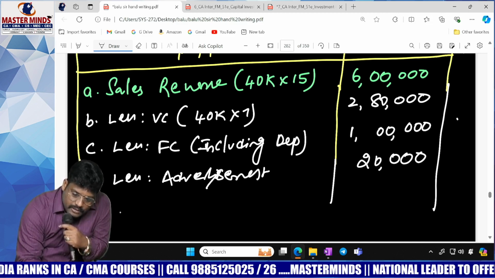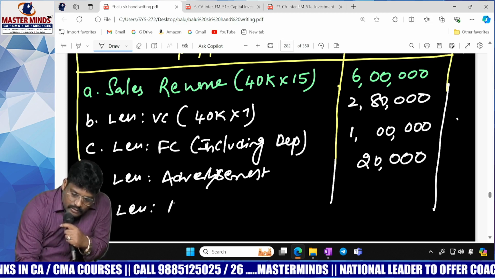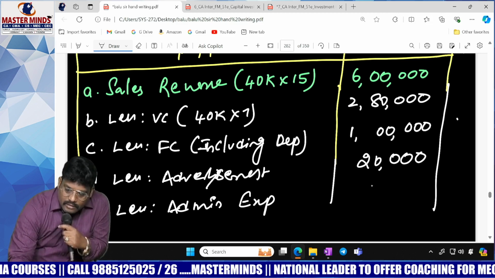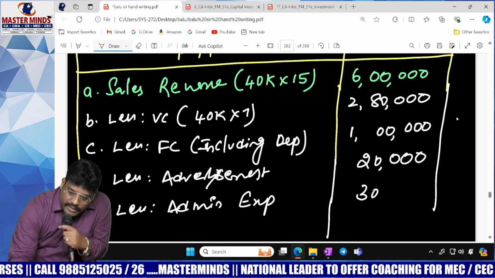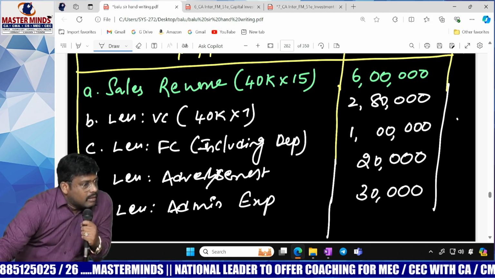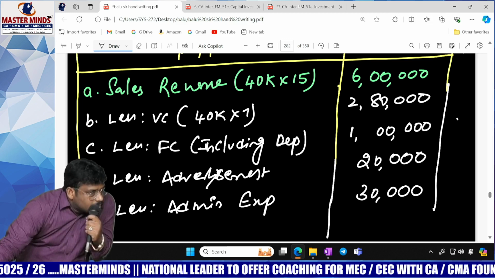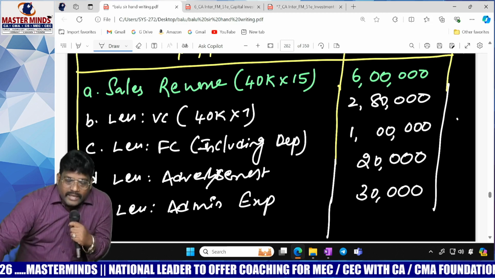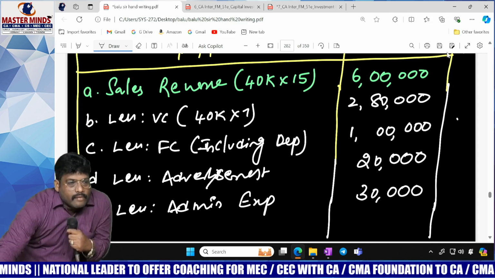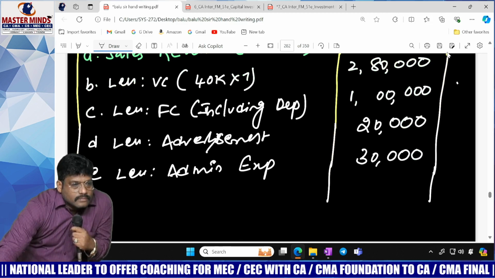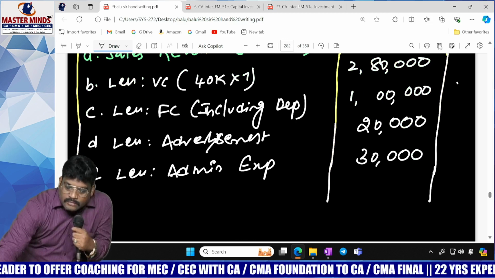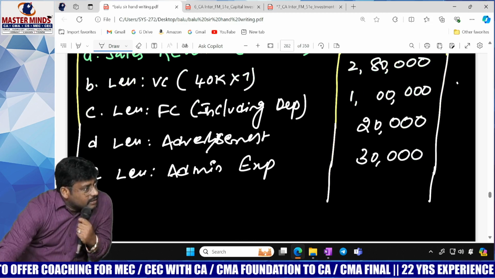Thereafter, one more expense, admin expenses, 1 lakh. But then, is there any other expenses to be deducted? Yes or no? Is there any expenses?